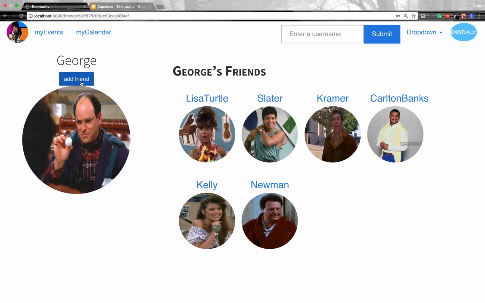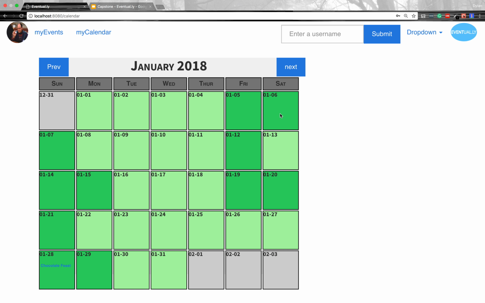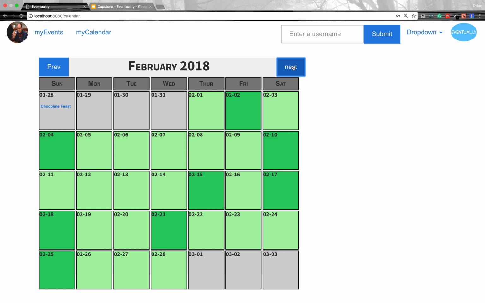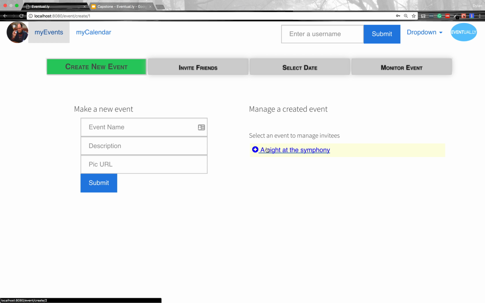So the bread and butter of this app really has to do with a calendar. And I created this calendar from scratch. I couldn't find anything that I really liked. But the idea is that you can select days that you're free and days that you're not free. And you can switch months and add days. So all of these days come together and they present a picture to other users of when we're available.